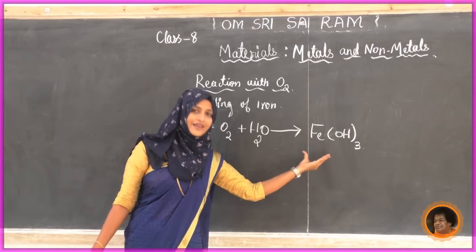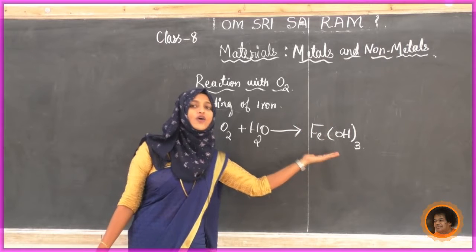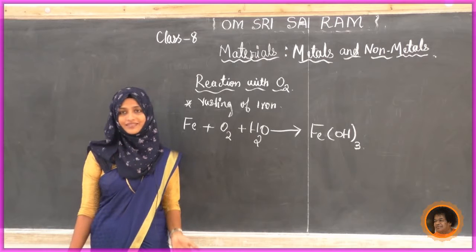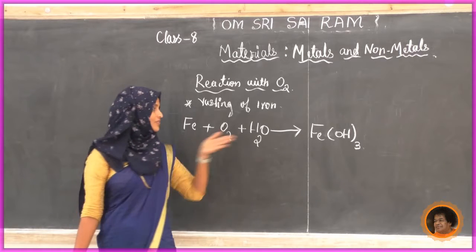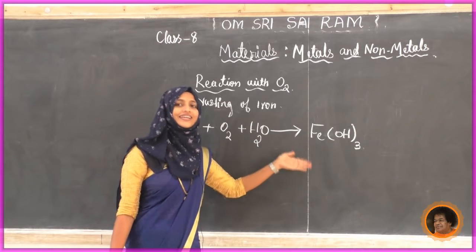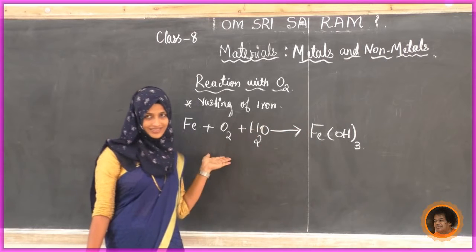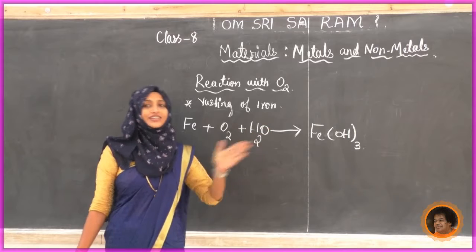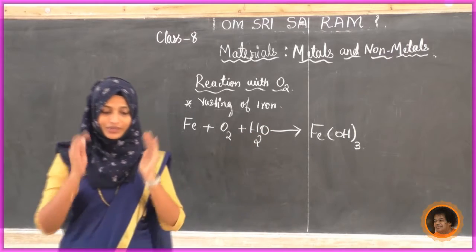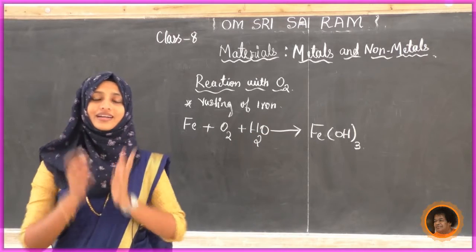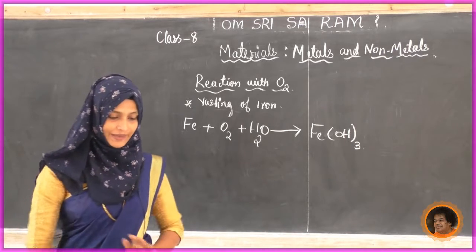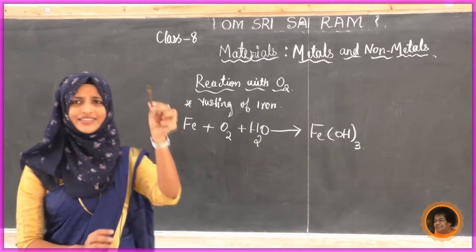We will see whether these oxides of metals are acidic or else basic. We will try whether these oxides of metals, now it is iron oxide, whether it is acidic or basic. To know this, we have to do a small activity. See here, the same thing.